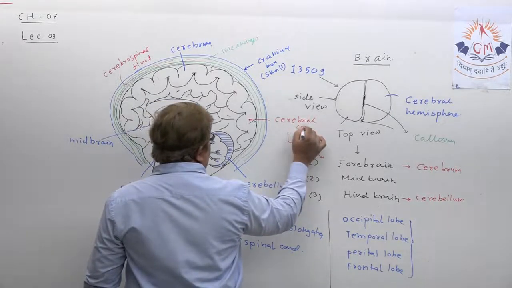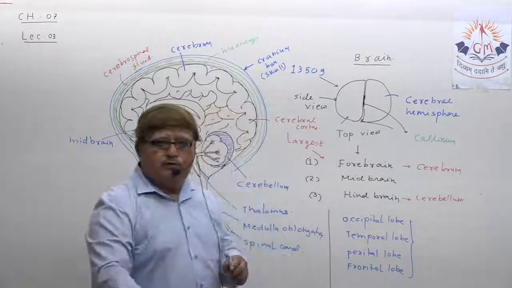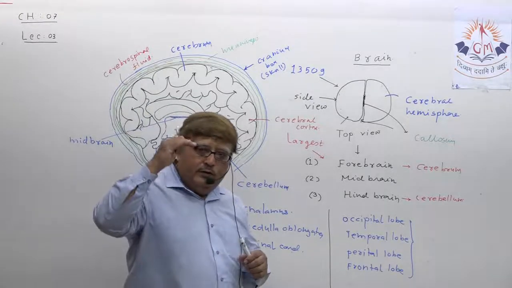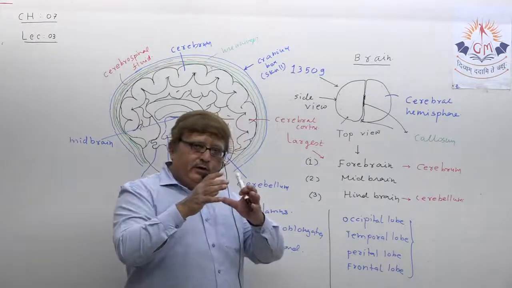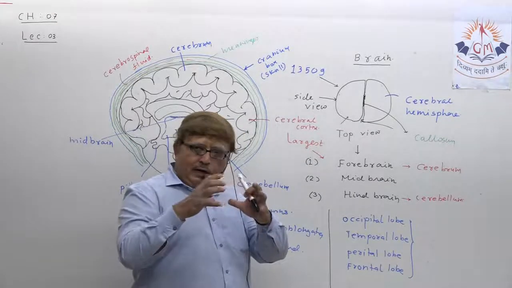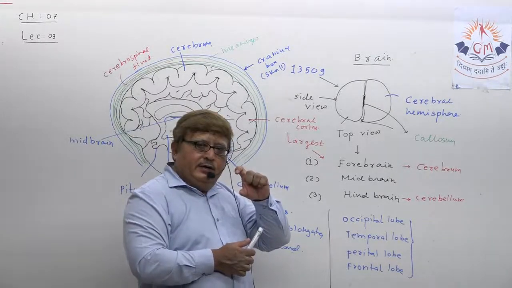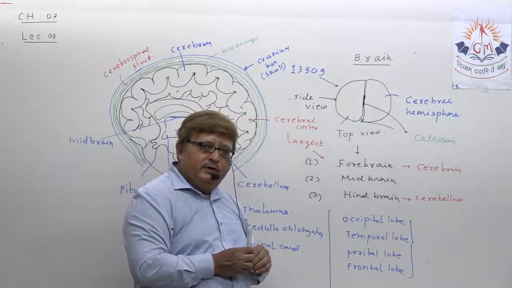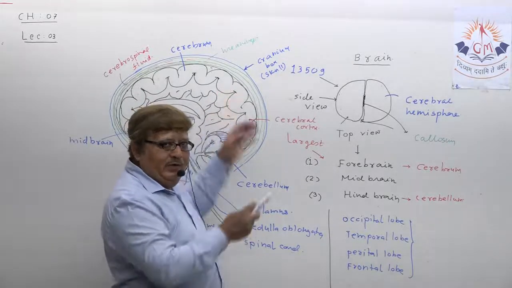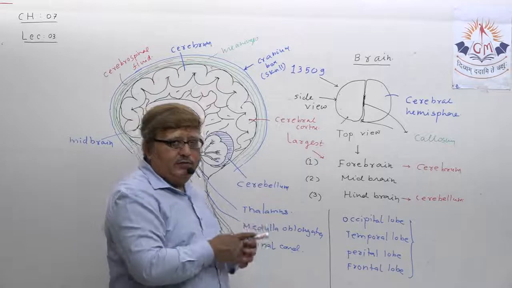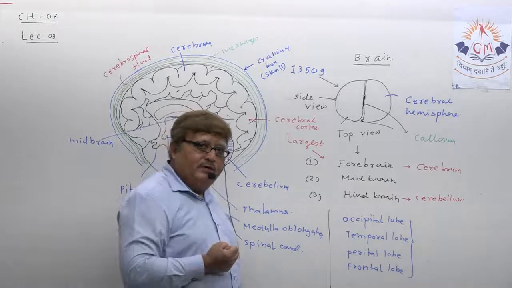It is such a highly convoluted structure present on the surface of cerebrum that it gives it a large area, because it looks like wrinkles, understand? And remember one thing, those persons who have more wrinkles, that means a large cerebral cortex, have good memory and good intelligence power, understand?